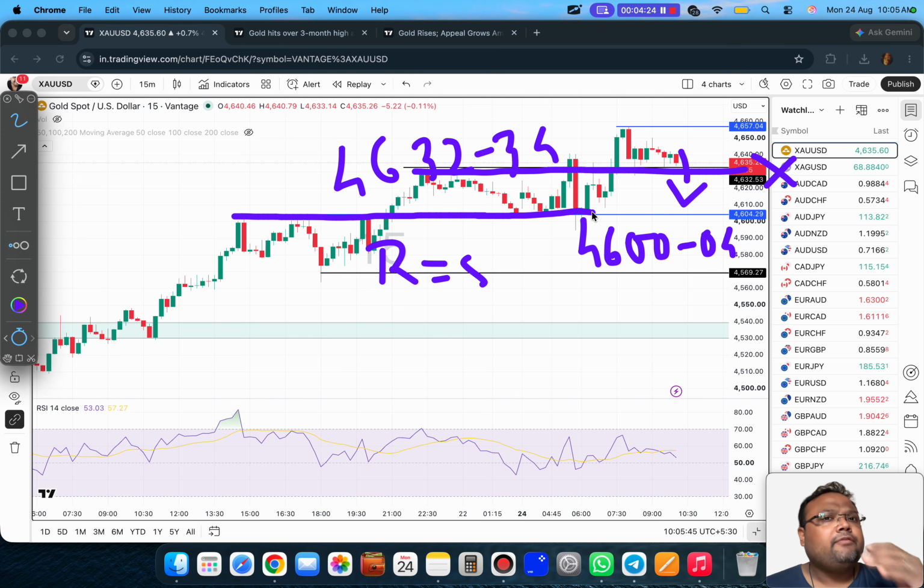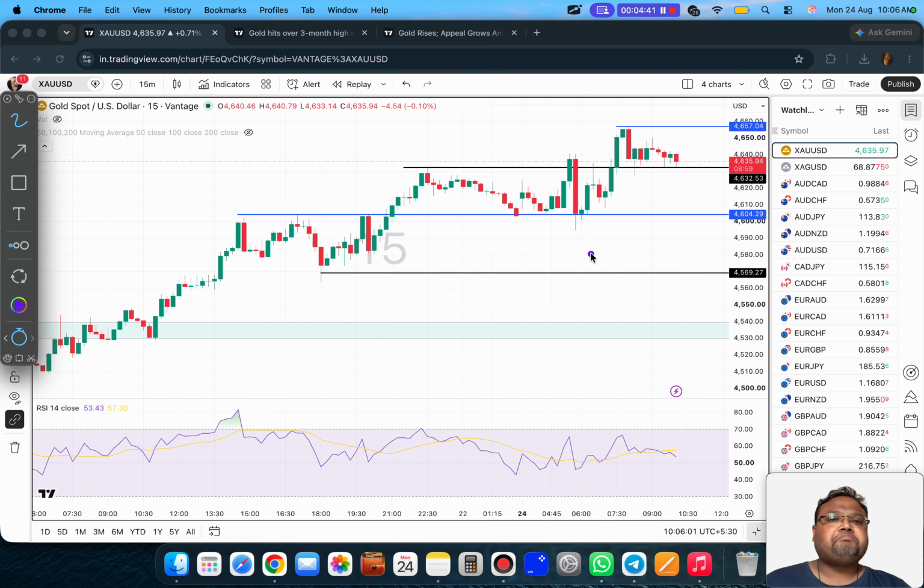again. If the market doesn't take support directly, if the market shows a liquidity grab also, there is a possibility of liquidity grab as well. If it grabs some liquidity or hunts down stop losses, then also we can look for a buy. But 4600 is a level to watch.